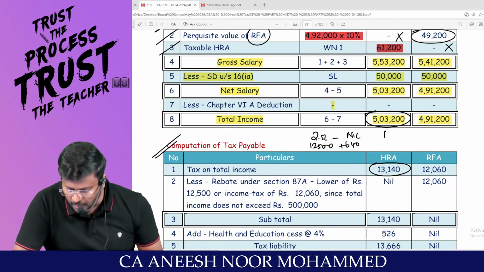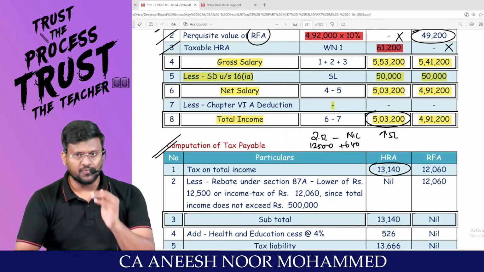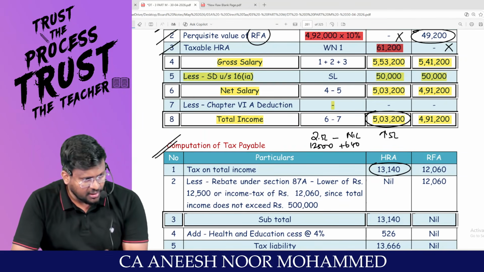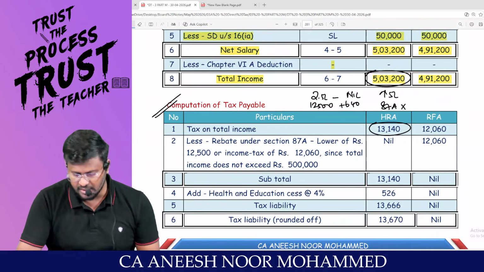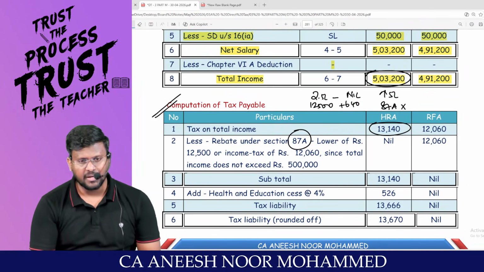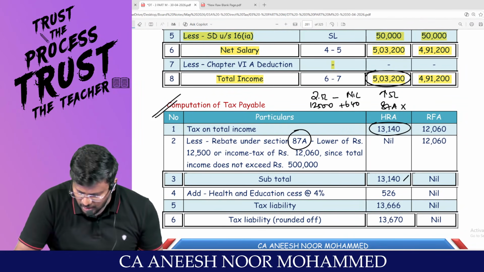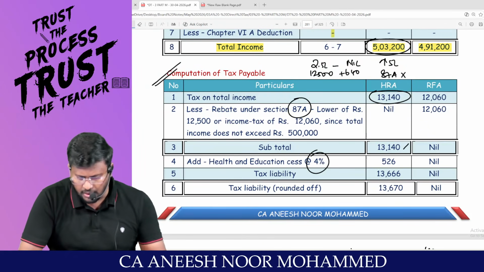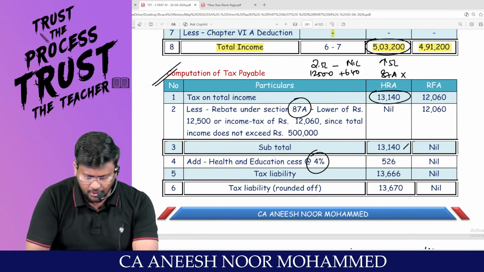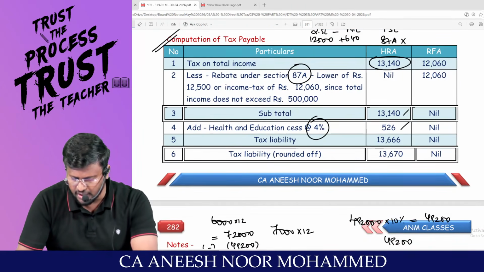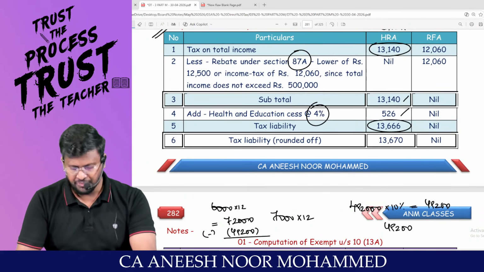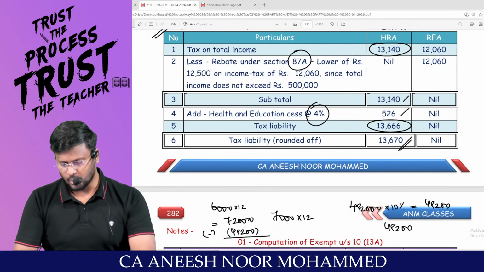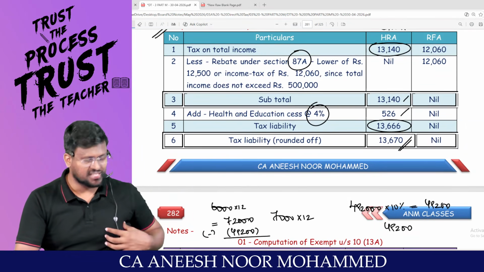Here the total income exceeds 5 lakh, because 5 lakhs is the cutoff under the optional tax regime. He is not entitled to claim the 87A rebate. So the subtotal is 13,140. On that 13,140, 4% is health and education cess. The total tax liability will be 13,666. It will be rounded off to 13,670 because the last digit is more than 5.